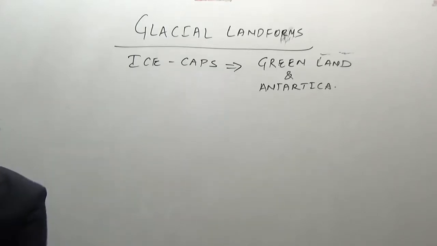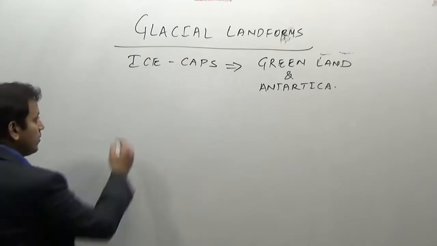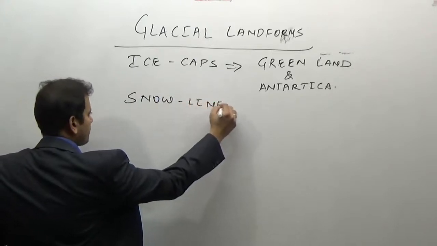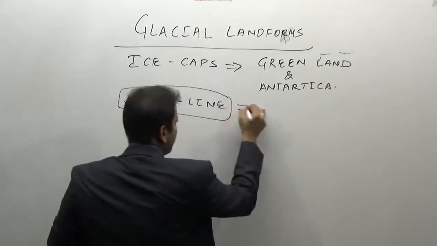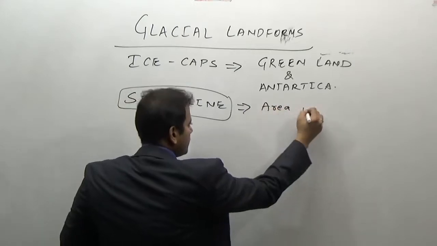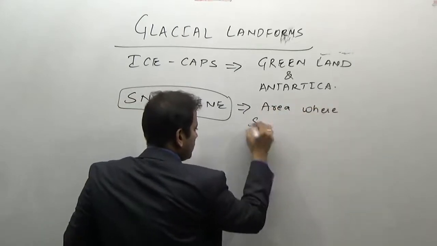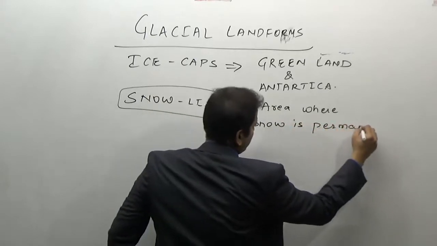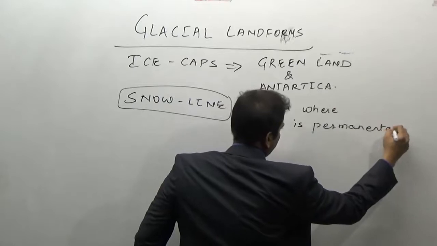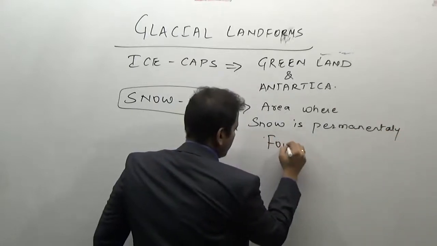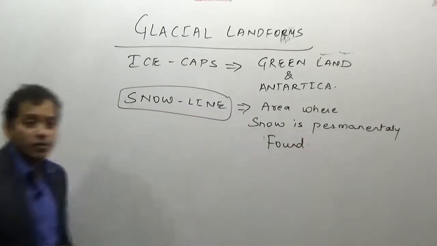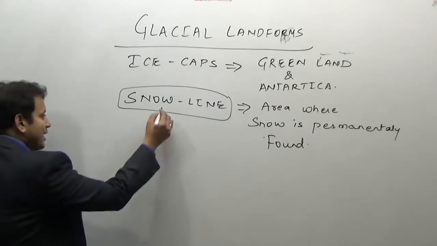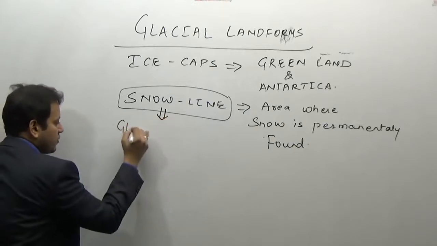The concept of a snow line is the area where the snow is permanently found. That is, this shows that glaciation is still present in the areas of a snow line.